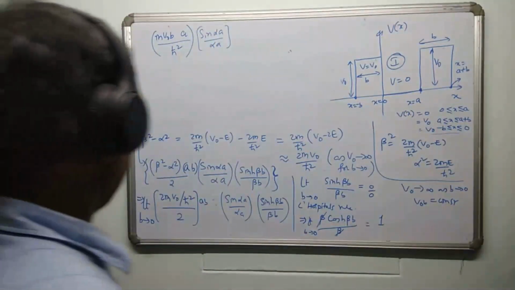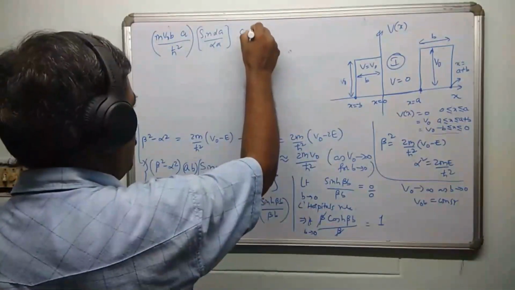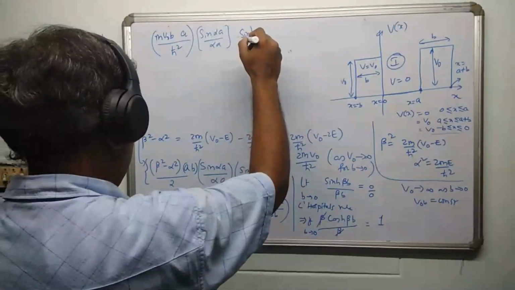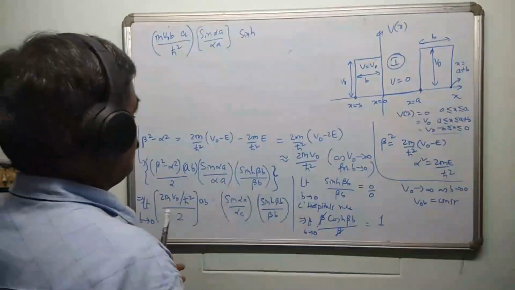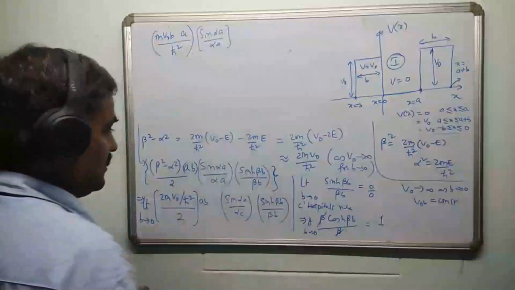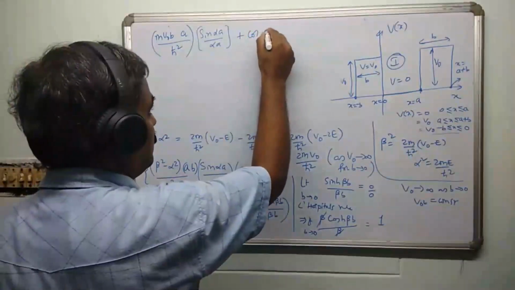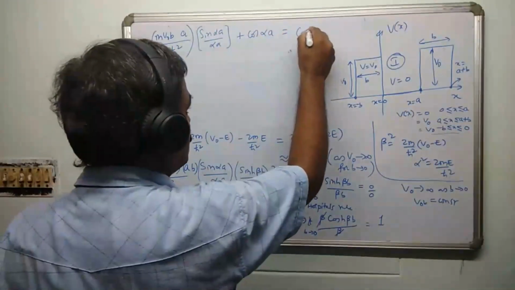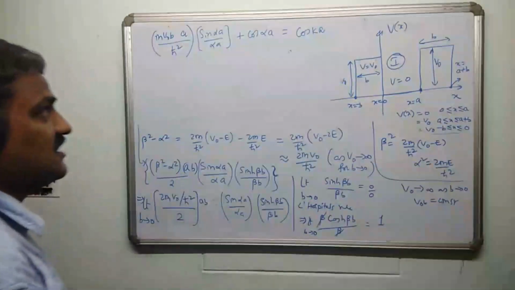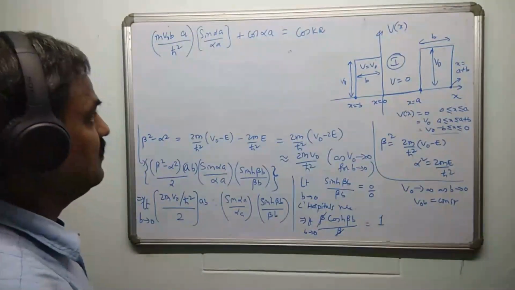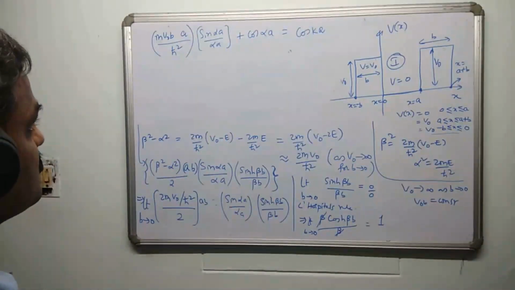Sinh is not there, anyway, it's gone. So the first term is only this, plus the second term, as cosh is gone, cos alpha a is equal to cos ka. The b is gone. We have only cos ka. This k is coming from the Bloch theorem, right? Alpha and beta we are already aware of. Alpha is a constant, beta is another constant, right?